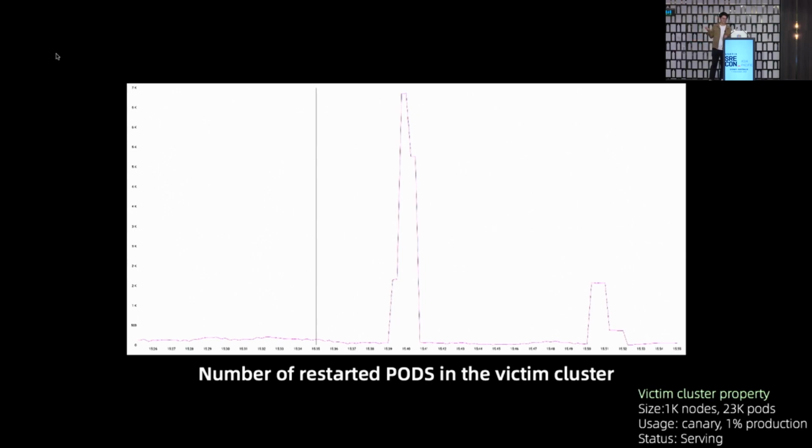As you can see, in a short period of time, more than 7,000 pods were reconstructed at the same time. And this victim cluster was a canary cluster for us, which contains about 1,000 nodes and 23,000 pods to serve, I think, 1% of production traffic.